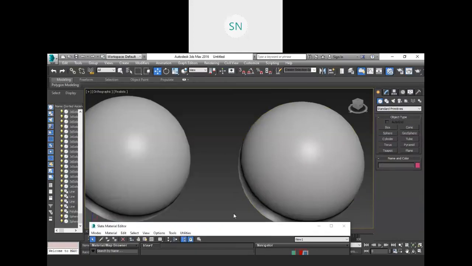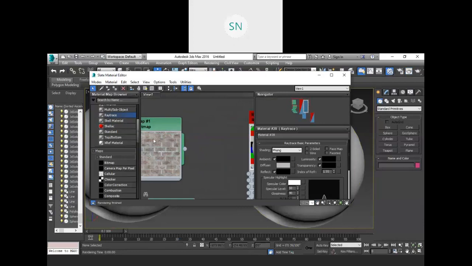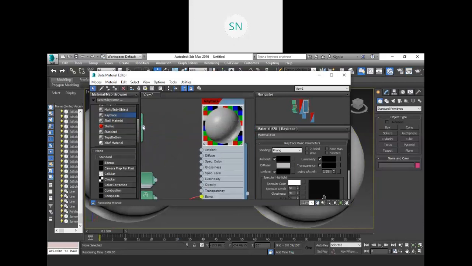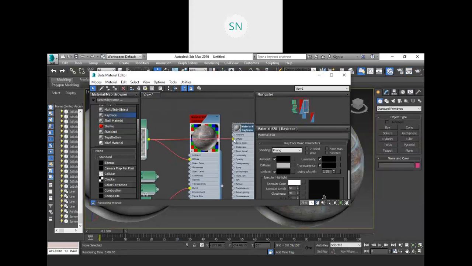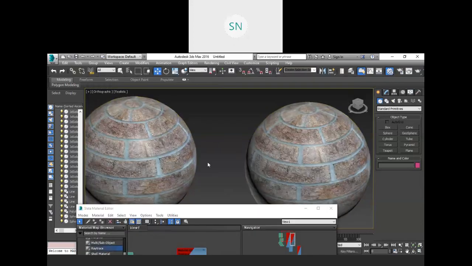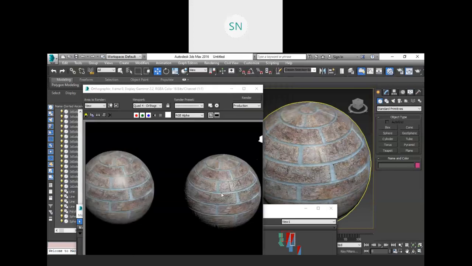Now next, I am going to apply my main material. This image is my main material, and I am going to apply that to the diffuse, and also apply this to this diffuse, right? So in both I have applied this material, but the render output of both spheres will be different because of this bump map. You will get this type of effect on this, and this is just flat, right? There are so many other things we have that you will get the output in the render only. That is why we need to add this much.